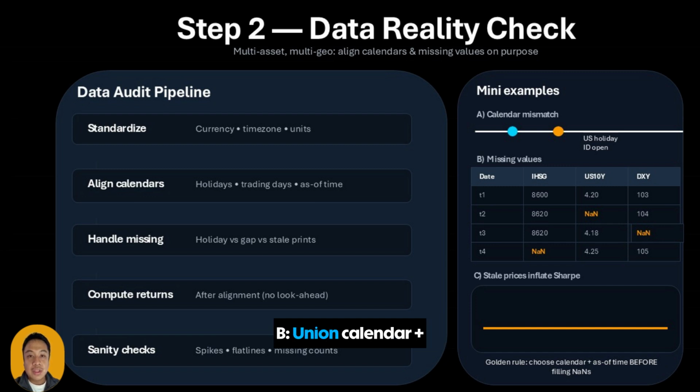Approach B, union calendar plus as-of merge. Keep the main calendar, for example Indonesia trading days. And for other assets, you use the latest value available as of that day and time. Pros, realistic for portfolio valuation and daily monitoring. Cons, you must label and handle stale values correctly. For practical portfolio work, union plus as-of merge is usually more realistic.